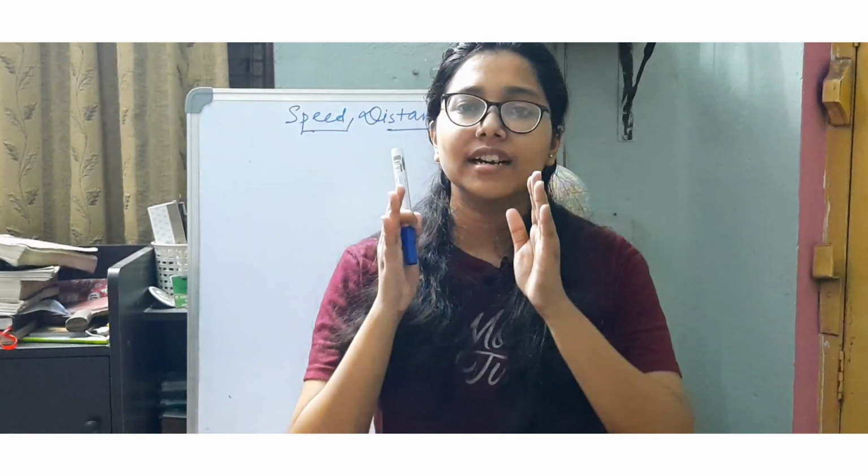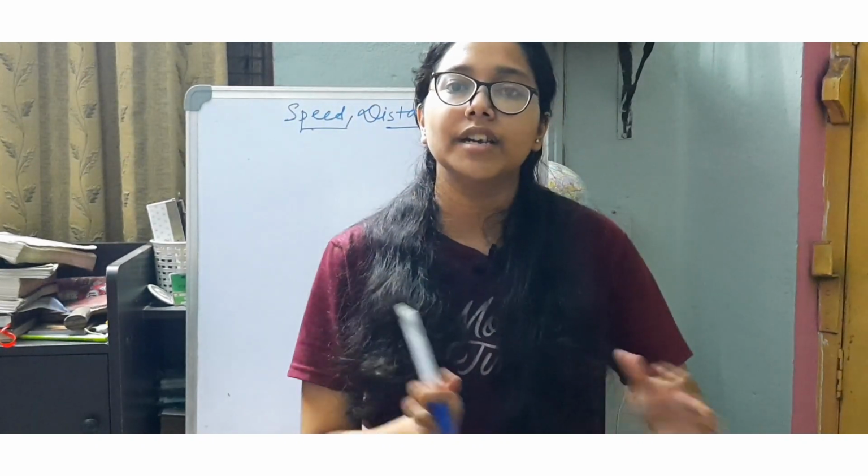Now if we know certain important terminologies, that is when we say uniform speed, variable speed and average speed, what is the difference between the three of them? So as the name suggests, when I say uniform speed, the speed is uniform, the speed is constant. That means equal distances are covered in equal intervals of time. That is why the speed remains uniform or constant throughout that particular time span, when it is covering equal distances in equal time intervals.